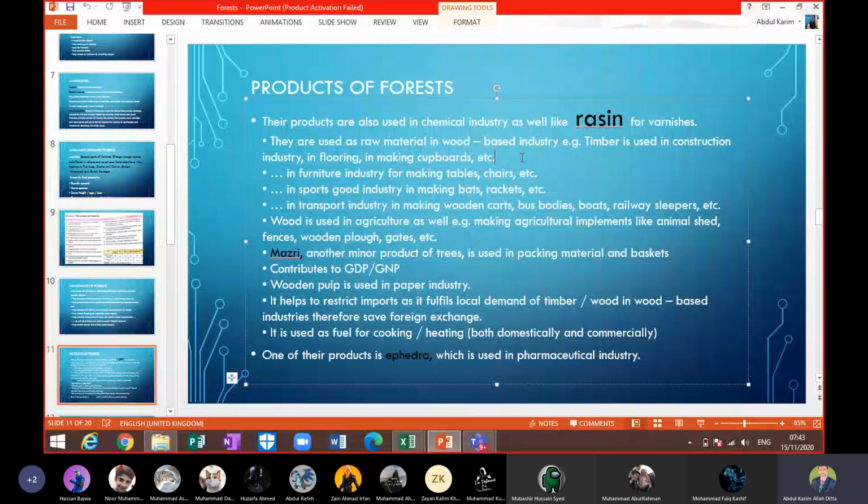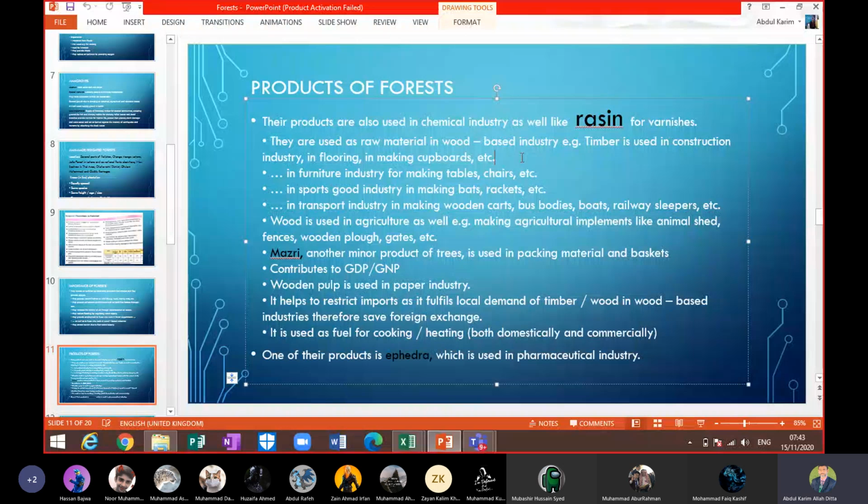Yes, the benefits we have: they contribute to GDP, meaning overall gross domestic product of the country, and GNP, meaning gross national product, beta. So they are contributed by the forest. Wooden pulp is used in paper industry. You read in grade 5 that pulp of the wood is also used for paper making.